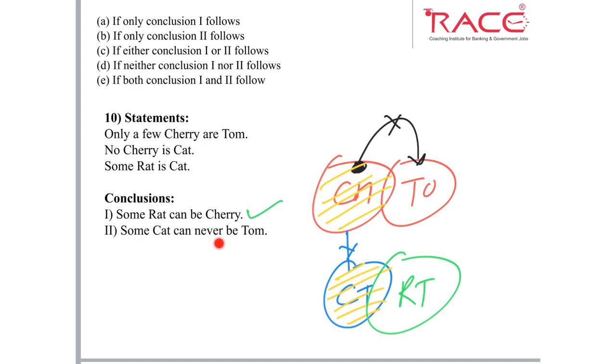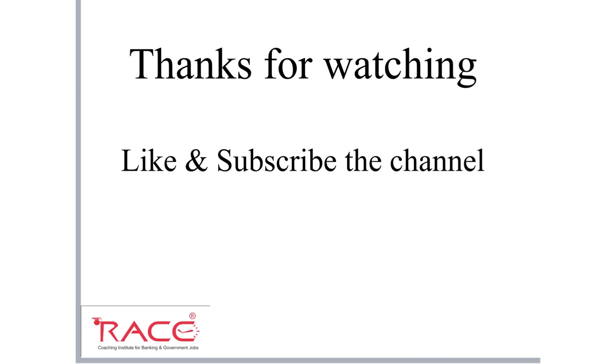Next, some cat can never be Tom. Here we have Tom and here we have cat, and they have no relation between each other. In this case, cat is the subject and Tom is the predicate. I can place this cat fully inside this Tom. So it means all the cat can be Tom. But here they are saying some cat can never be Tom, which is not true. So this conclusion is false. What is our answer in this case? Option A. So these were all the 10 questions which you might see in the upcoming IBPS exam.